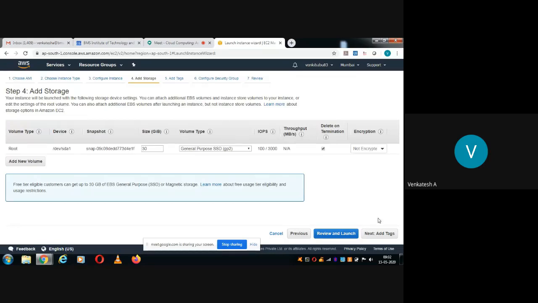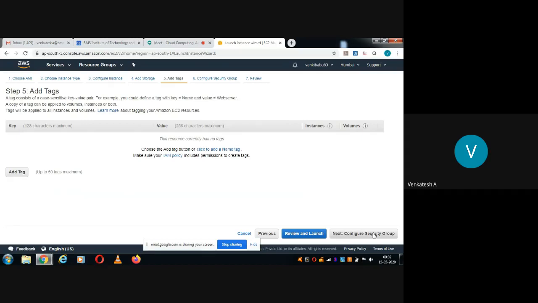Then don't do any modifications here. And yes, the data is not encrypted by default. So if you want to encrypt, you can select this KMS key aliases. Now I'll retain what is already available, the default setting. And look at this warning message here. Free tier eligible customers can get up to 30 GB of elastic block storage, general purpose or magnetic storage. Beyond that, it will be charged.